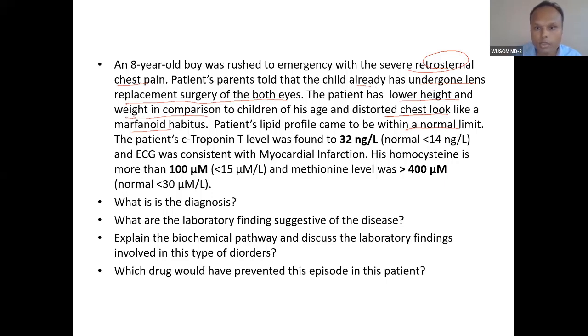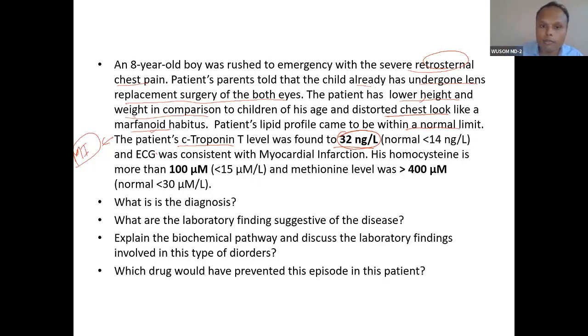It is maybe because of this presentation, lower height and then malformed habitus. And then the patient's cardiac troponin T was high. Troponin is high means myocardial infarction. So you will study the diagnostic criteria. You must have studied the diagnostic criteria of myocardial infarction in your TBL in first year in MD1 only.